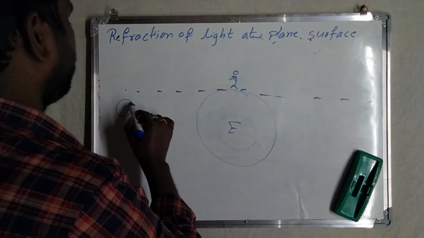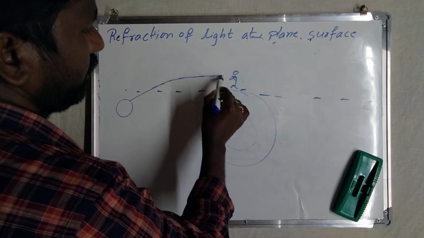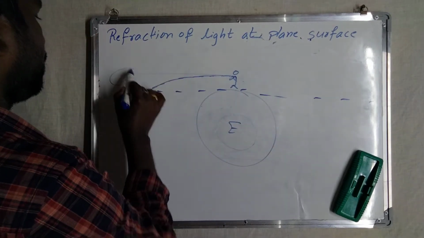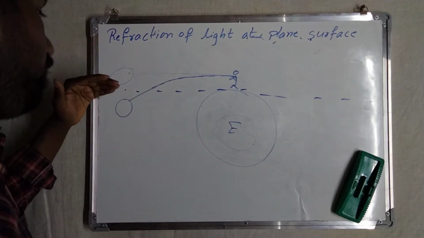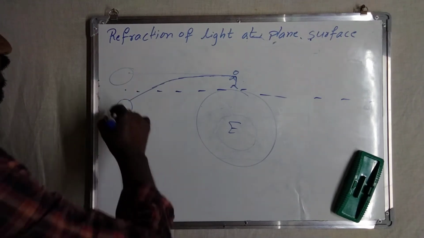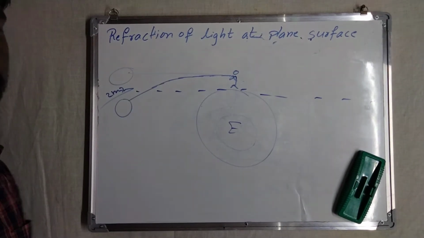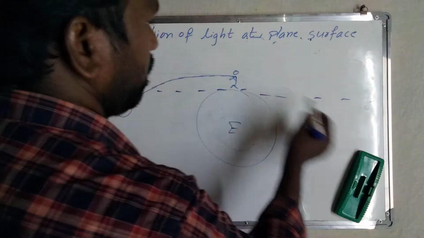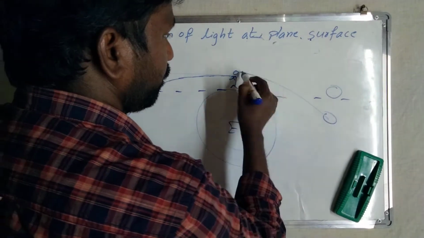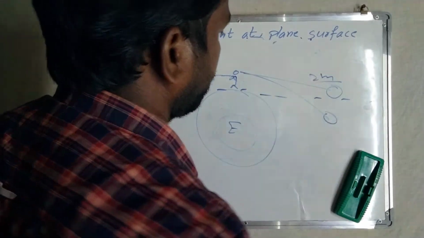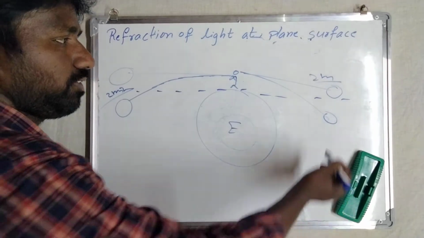Whatever rays are coming and entering into the atmosphere move like this, like this, like this, and finally they reach us. But we feel that the sun is here, above the horizon, when actually the sun is below the horizon only. In the same manner, we see the sun almost 2 minutes early before sunrise, and we also see the sun 2 minutes late, even after the sun has already set.